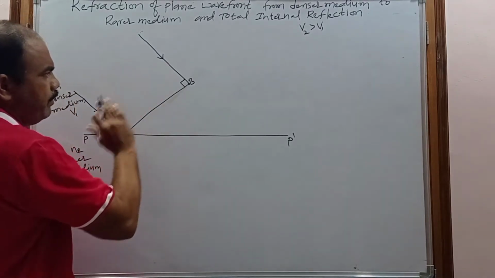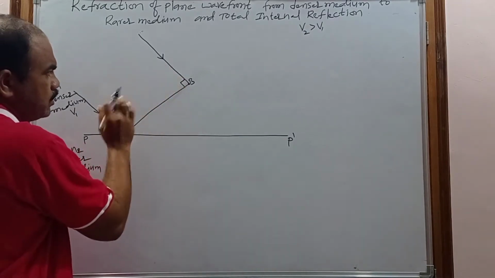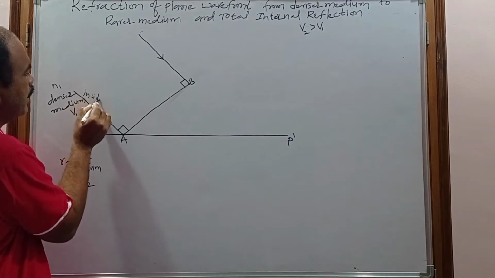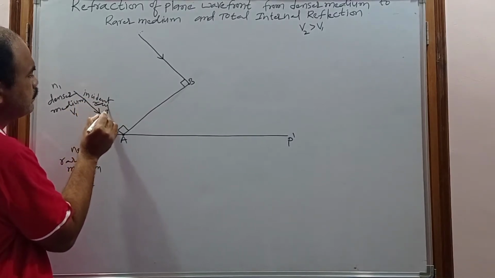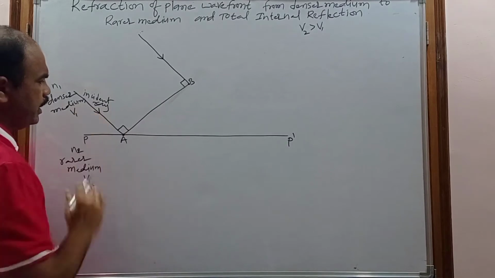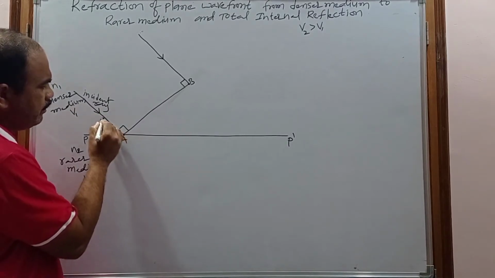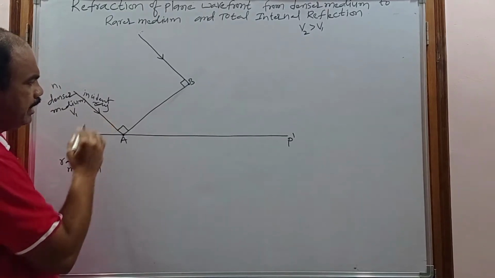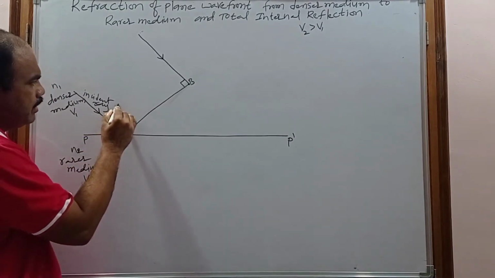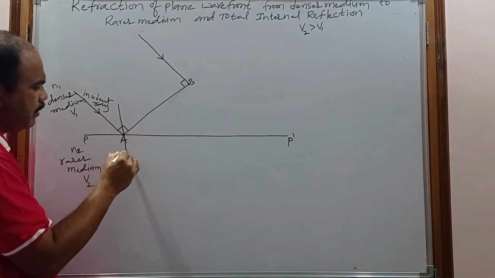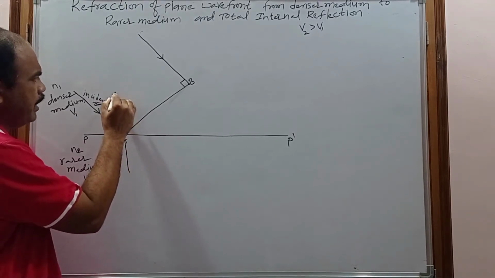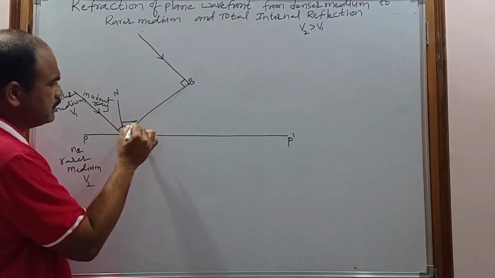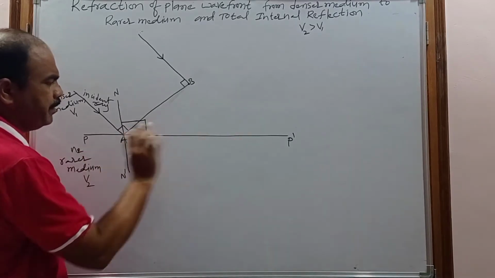That's why they are parallel to each other, and these two light rays can be taken as the incident rays. The incident ray is incident at the point of incidence A. To know with what angle it is incident, I am drawing the normal. Now consider this is the normal, named NN dash, for the surface PP dash.